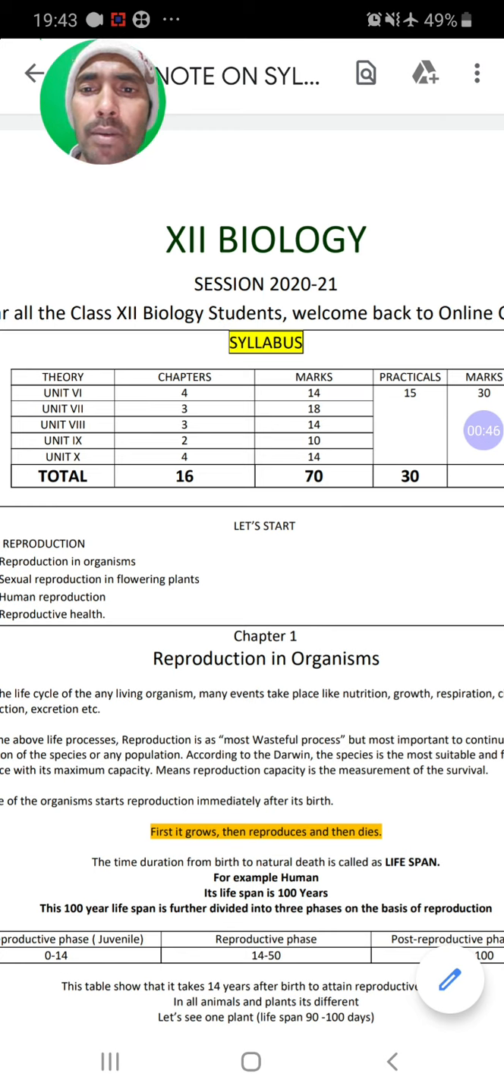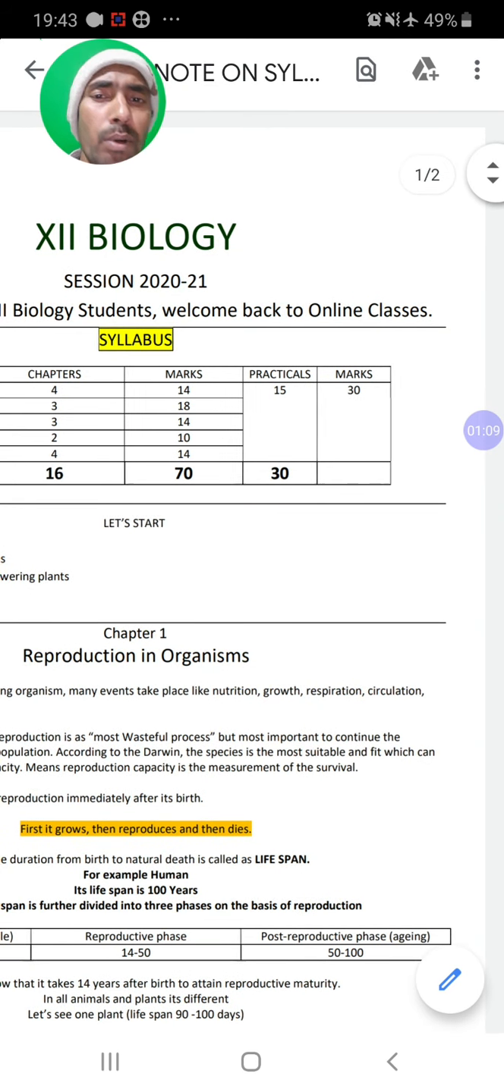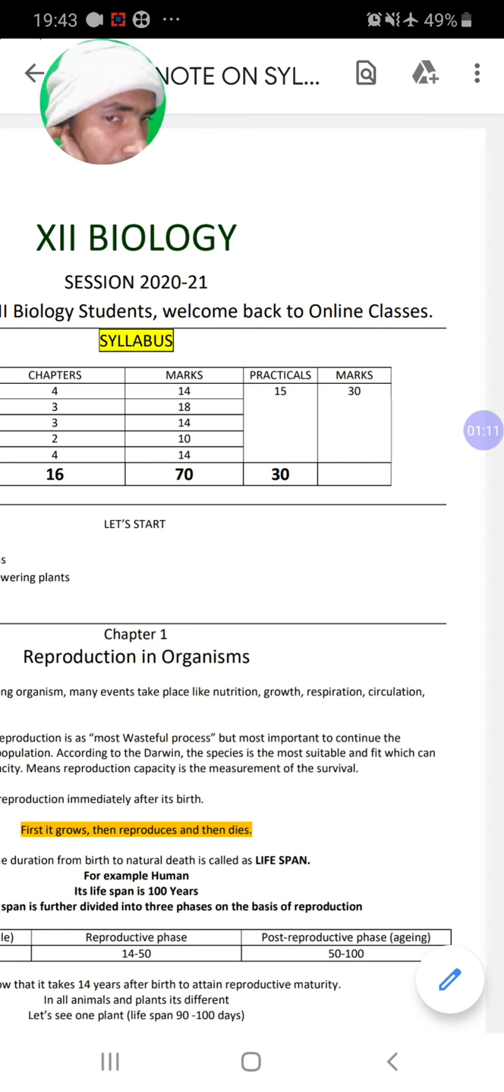the unit number 6, 7, 8, 9th and 10th. Unit number 6 has 4 chapters, 7th has 3, then next 3, then 2 and 4. In this way, marks are also decided here. Unit 6 is 14 marks, 7th 18 marks, then next is 14, 10 and 14. In this way, the 7th unit is most important. Again, practical, approximately 15 major practicals are here and 30 marks shall be there.